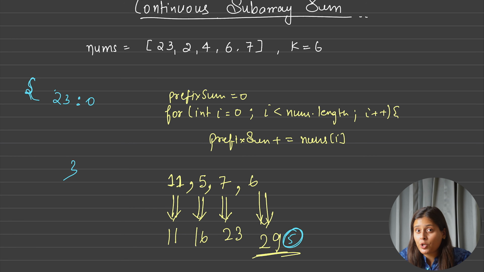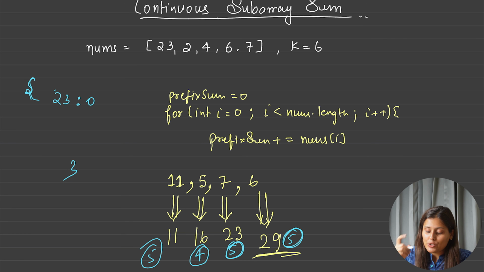Again, 23 modulo 6 is 5, yes. 16 modulo 6 is 4, yes. And 11 modulo 6 is nothing but 5, yes. So basically, when I find this 5, I will store 5 instead of the prefix sum, because we just saw that the prefix sum difference has not helped me.